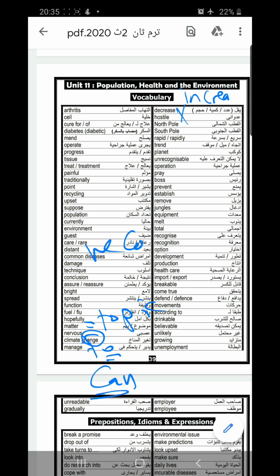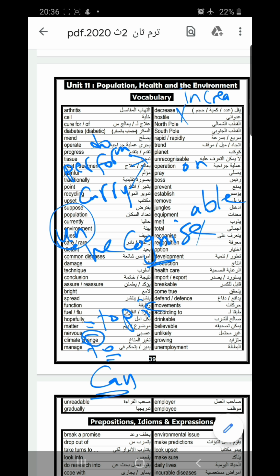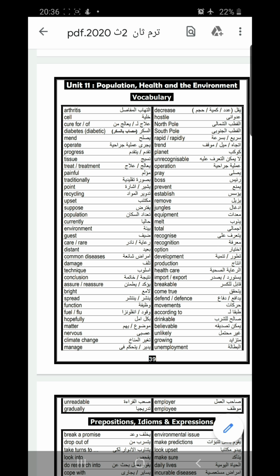Unrecognizable, from the verb recognize. Recognize is the verb. Recognizable is an adjective. Unrecognizable is the opposite of recognizable. Operation takes the preposition on. I told you operation comes with do, perform, carry out. Do operation, perform operation, carry out operation. Pray. Pass. Prevent takes the preposition from. Prevent from. Establish equals build. Establish, build. Set up, establish. Remove.